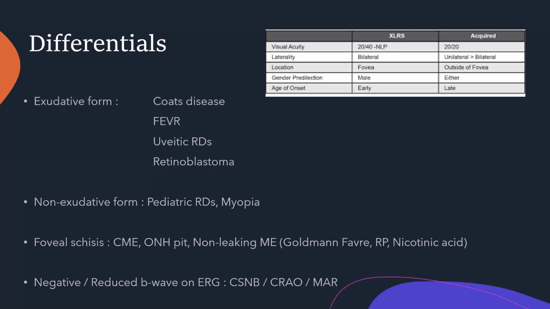Like I said, there are two forms of XLRS, the exudative and the non-exudative form. The exudative form can be confused with Coats disease, FEVR, uveitic RDs, and retinoblastoma, each of them having other pointers for us to know and differentiate. Right? The non-exudative form can be confused with pediatric RDs and myopia.